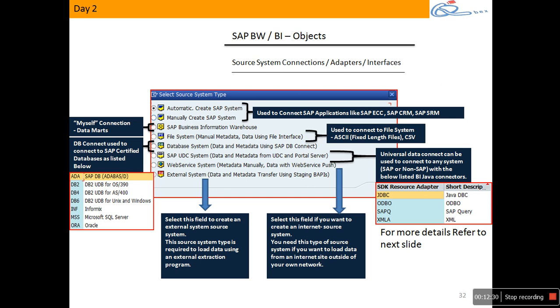Only SAP certified databases can be connected with DB Connect, and the connection is established by using the ABAP stack. So the performance wise, it's a lot better. Okay? Then we have something called UD Connect, Universal Data Connect. This can be used to connect any SAP, any application.